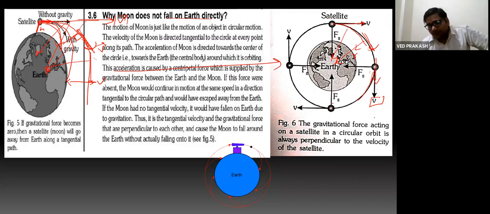Why is it not falling? Because force is acting perpendicular to velocity. So this force has no contribution along the velocity or opposite to velocity, so it will not change its velocity. It will change only its direction, not the magnitude of velocity. So with the same speed, it will continue revolving along this circular path. Okay.